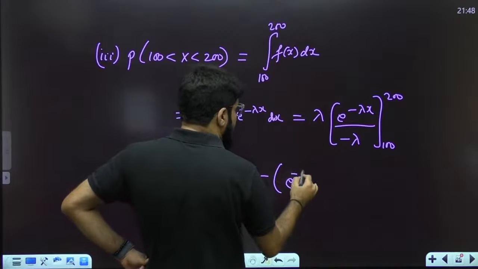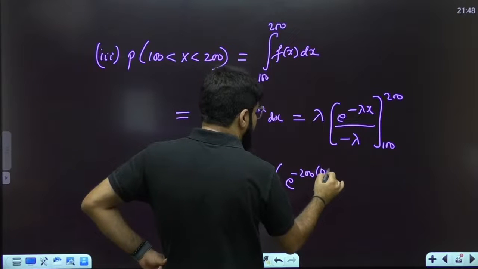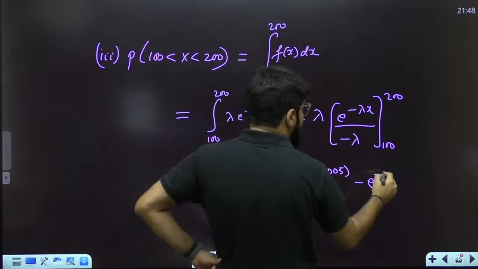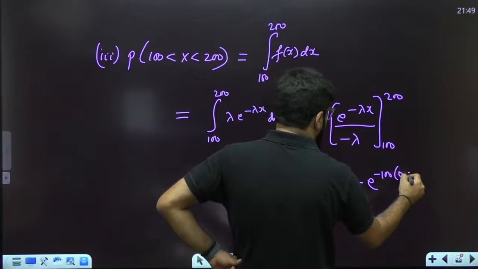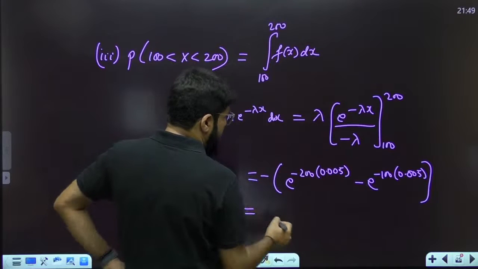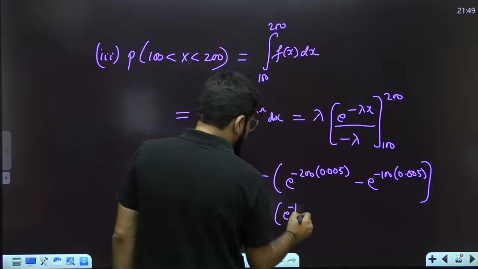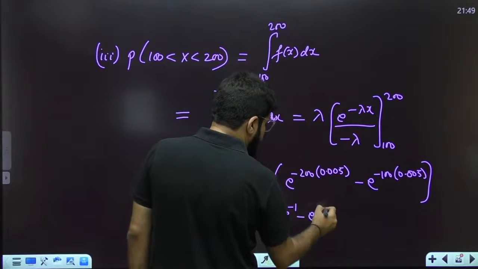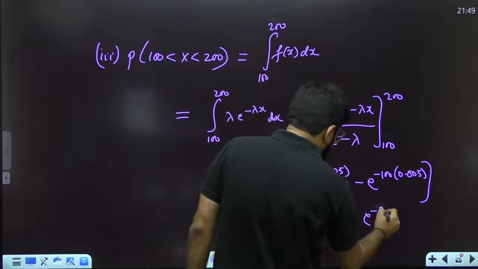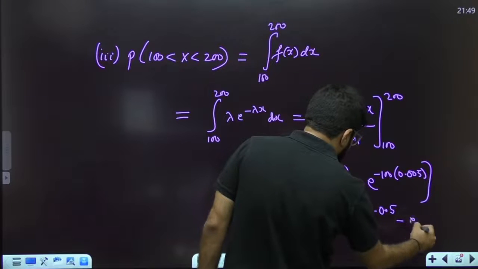Put the value of lambda as 0.005: e power minus 200 lambda minus e raised to the power minus 100 lambda. So how much is this? This is minus of e power minus 1 minus of e power minus 0.5, or e power minus 0.5 minus e inverse.